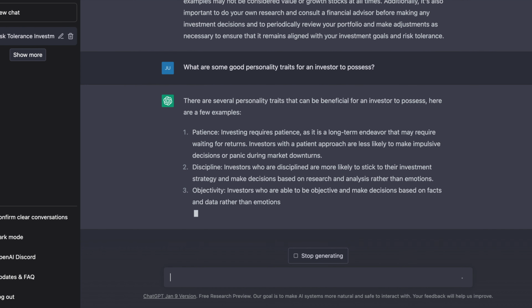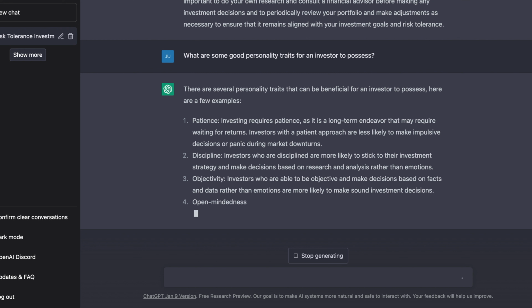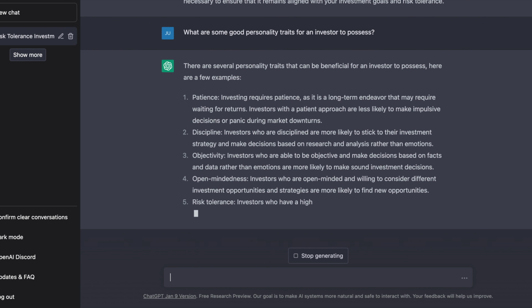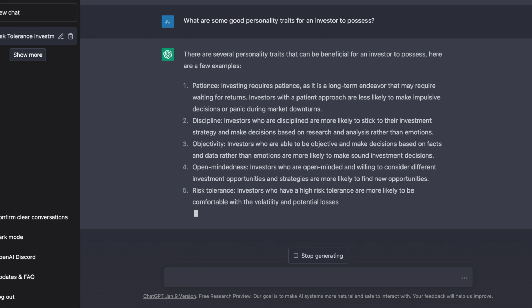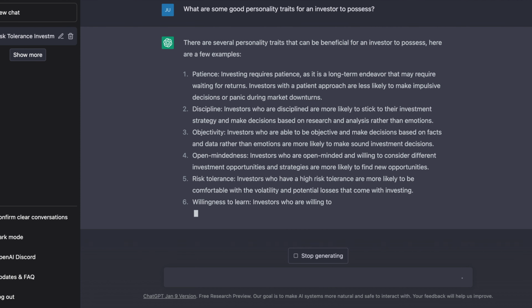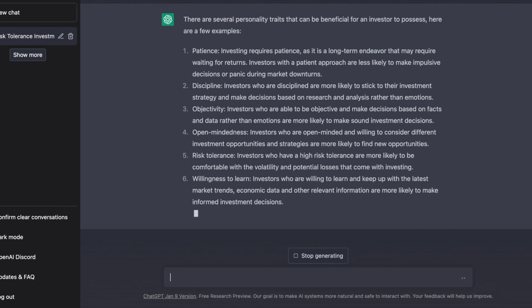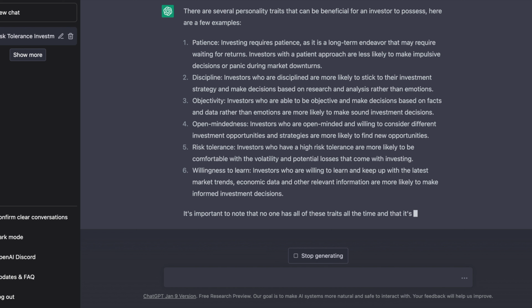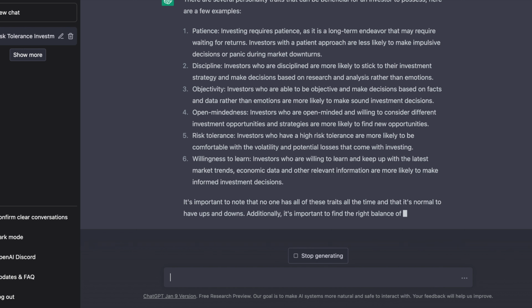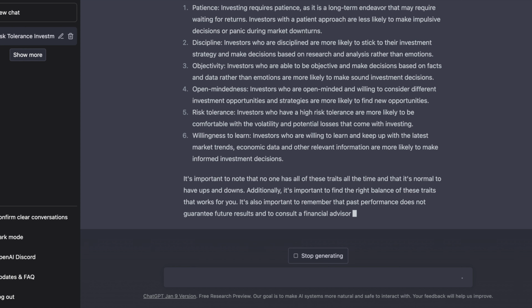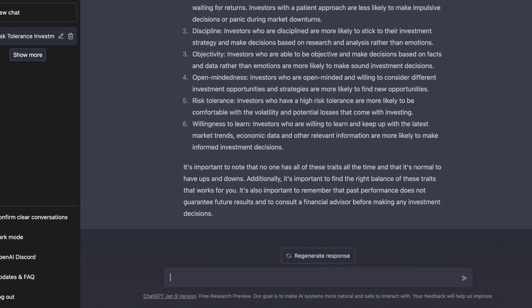The second one is discipline, which investors are disciplined are more likely to stick to their investment strategy. There's objectivity. Investors who are able to be objective and make decisions based on facts are more likely to succeed. They need to be open-minded to consider different investment opportunities and strategies to find new opportunities. They need to have and know their risk tolerance, since they're more comfortable in their risk tolerance range, and they need to be willing to learn. And it's normal to have ups and downs, it mentions, and it's important to find the right balance of these traits that works for you as an individual. This is pretty good advice.